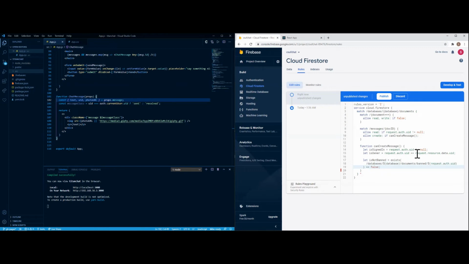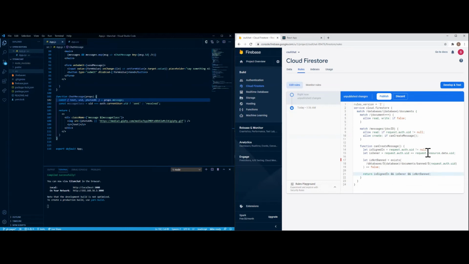And then from there, just return is signed in and is owner and is not banned.